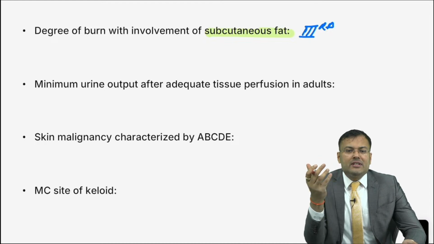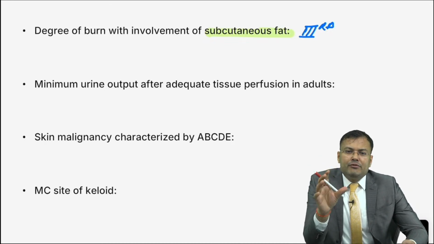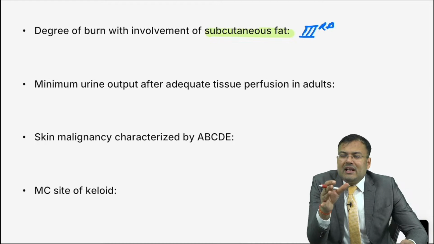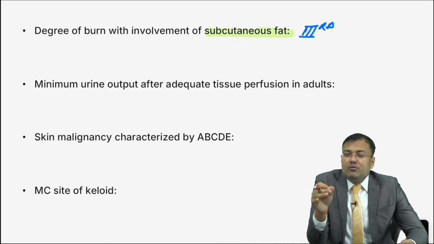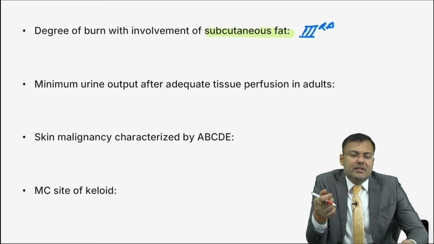Suppose I just switch the question. The patient has a pressure ulcer or pressure sore with full thickness skin loss and subcutaneous tissue involvement. What is the stage? Third stage. So burn classification and staging of pressure ulcer are almost similar. First degree burn is epidermal, and stage 1 pressure ulcer has erythema of epidermis. In second degree there is involvement of epidermis and dermis, and in stage 2 also epidermis and dermis.